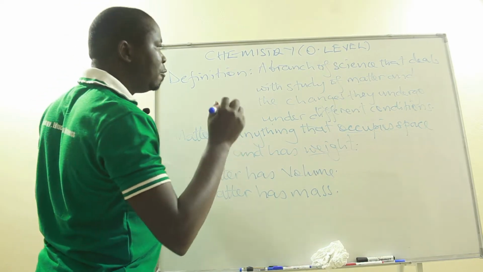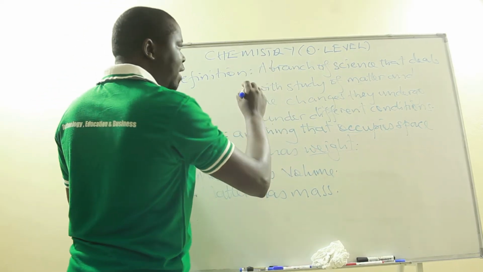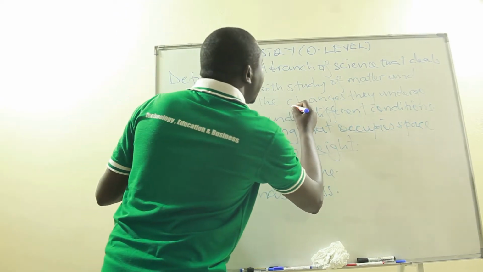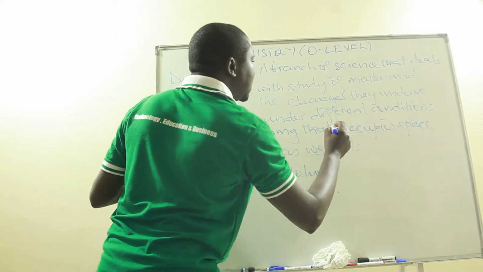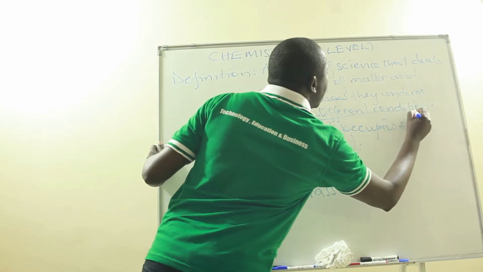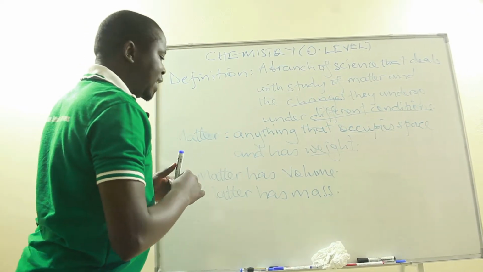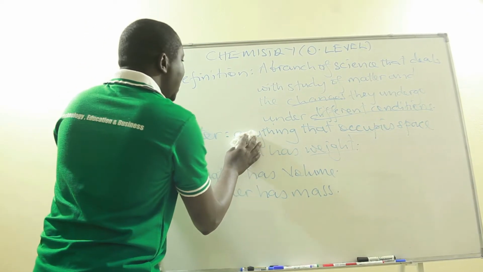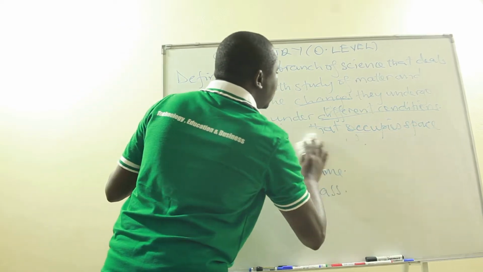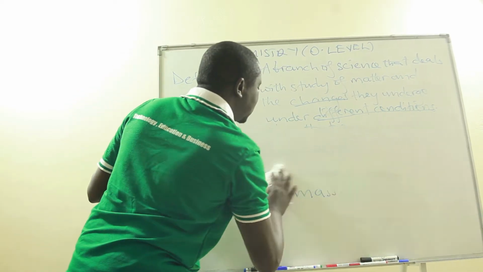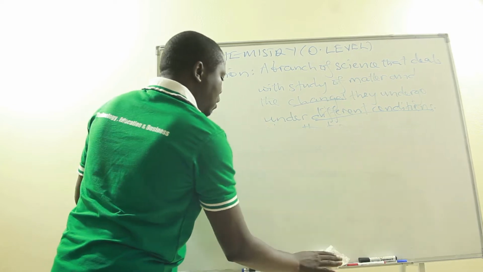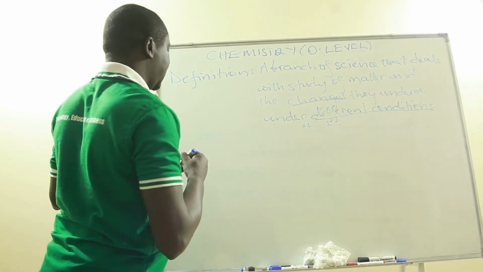Now, we also say that in chemistry, we look at the changes that matter undergoes under different conditions. So let us try to see some of the changes that matter undergoes under different conditions. Let me give you some examples of changes.